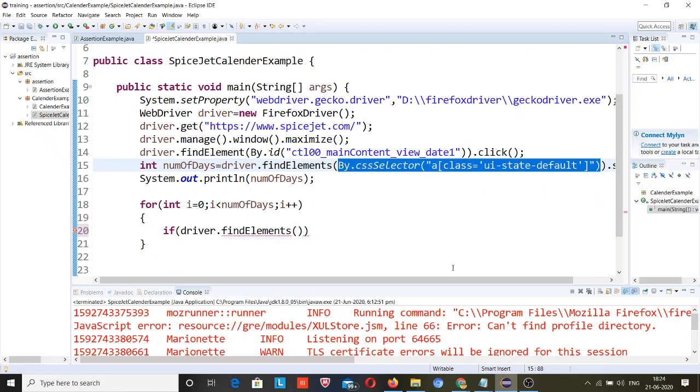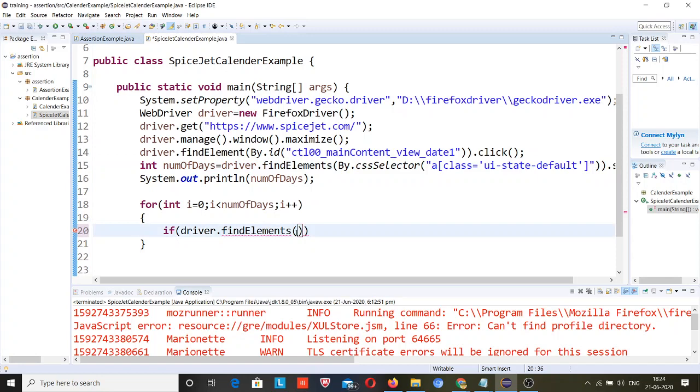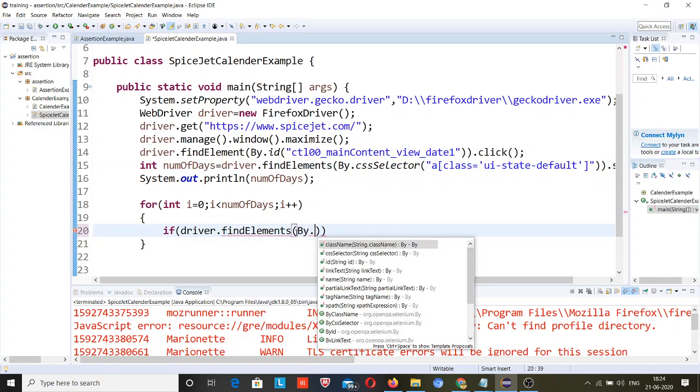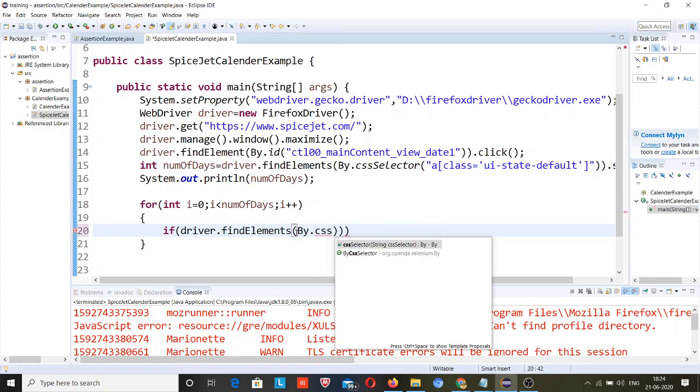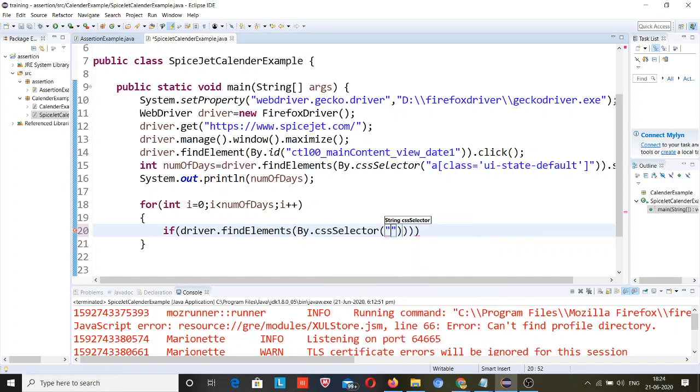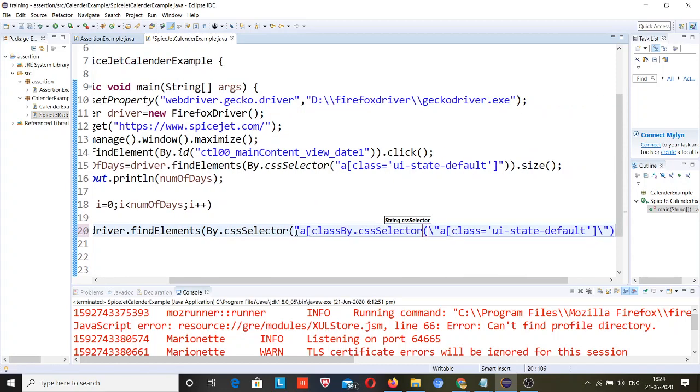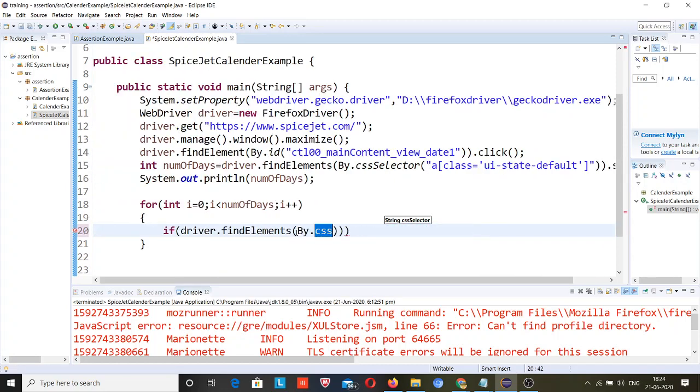For that I am writing code, find elements by dot css selector, oh sorry, a class is equal to, okay, let me copy this from here.